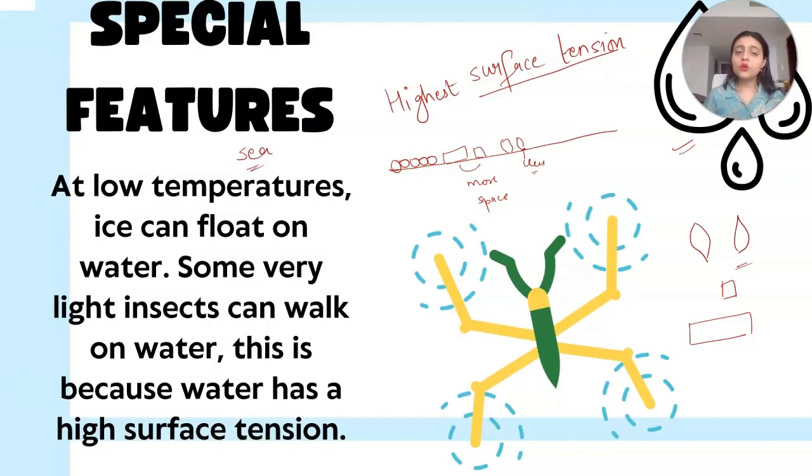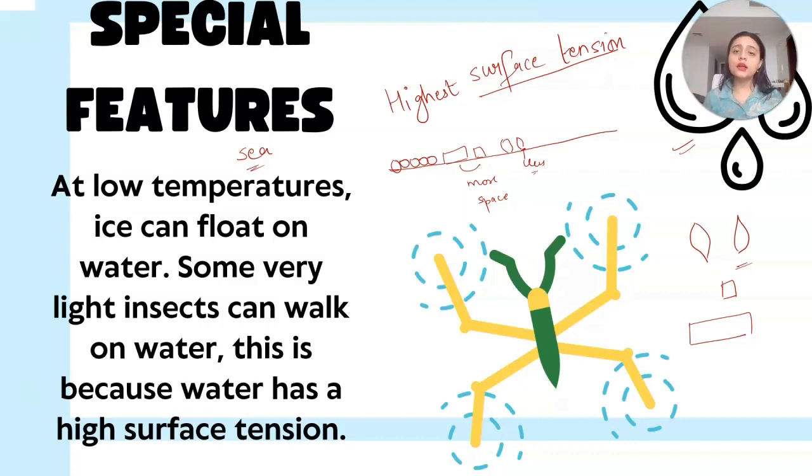So by this property we can answer two questions. First, why does water form a spherical droplet and not a square or rectangle one? The reason I have given already. And the second, why do light insects or flies just walk on the surface of water?